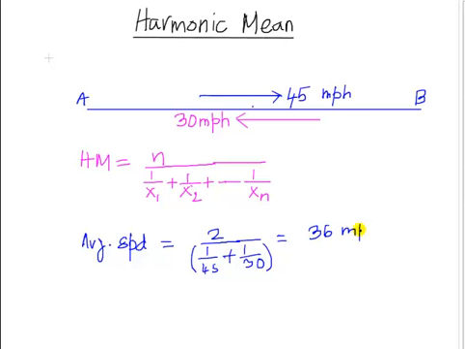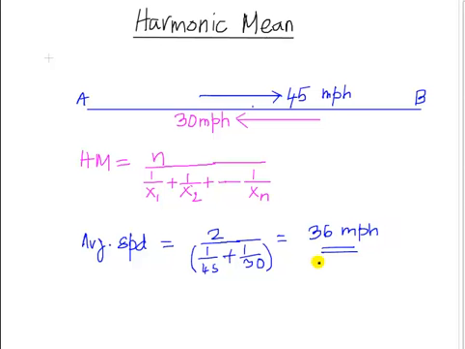Observe that this 36 miles per hour is a different number from just doing the arithmetic average of 30 and 45. If you just did the arithmetic average of 30 and 45, then 30 plus 45 is 75, and half of that would be 37.5, so you would erroneously say the average speed is 37.5 miles an hour. But this is the correct speed.